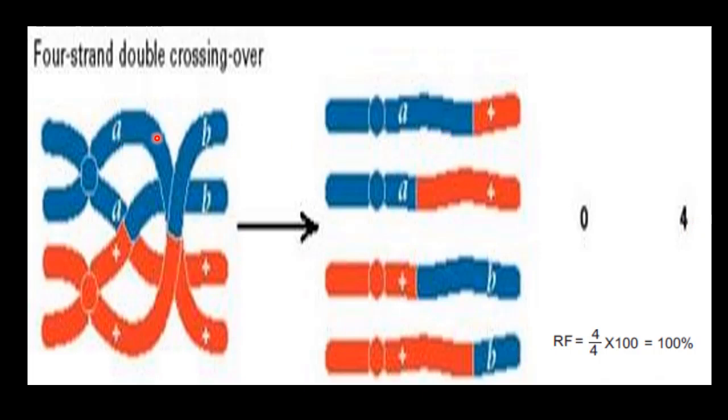Parental type A and B, plus and plus is not seen here. So out of these 4, all the 4 are recombinant. So 100% is the recombinant frequency in case of 4 strand double crossing over.